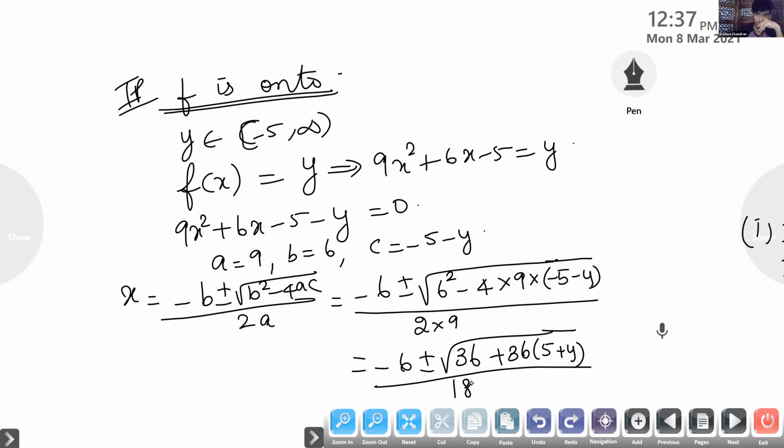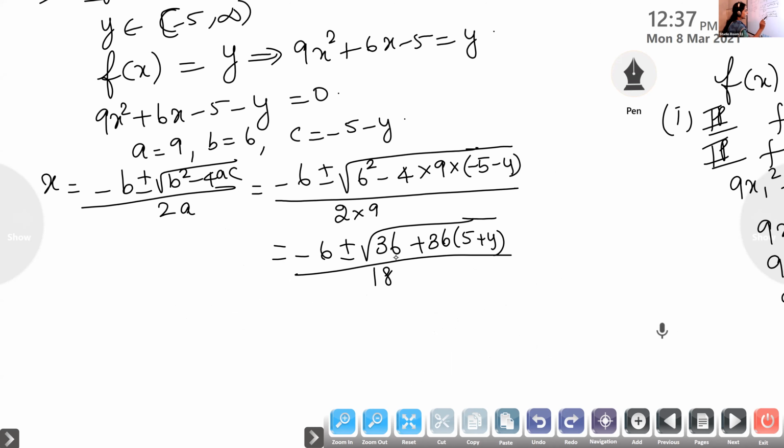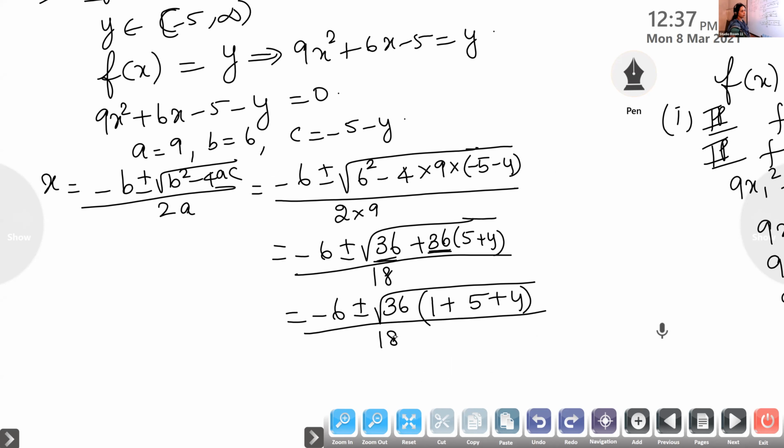Now look at your children. Here we have two terms. From these two terms, we can take root 36 as common. Here also we have 36, here also take it 36. I'm taking root 36 as common. So we'll get minus 6 plus or minus, I'm taking 36 as common. Therefore, what is left out? 1 plus 5 plus y by 18.